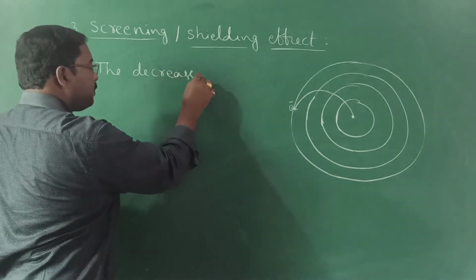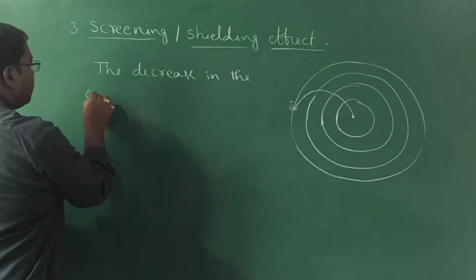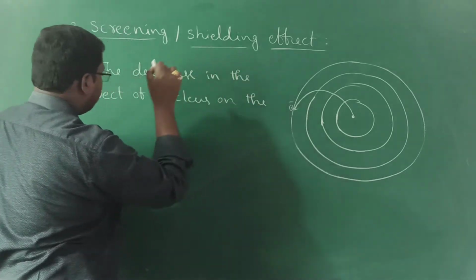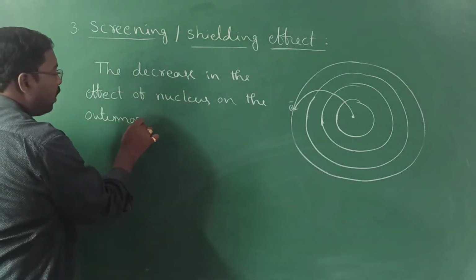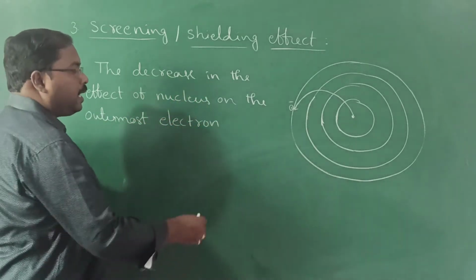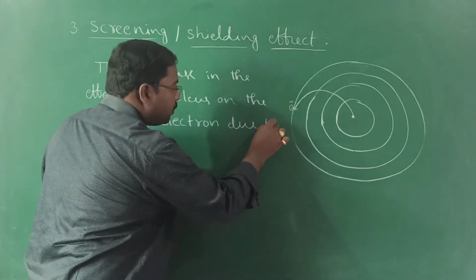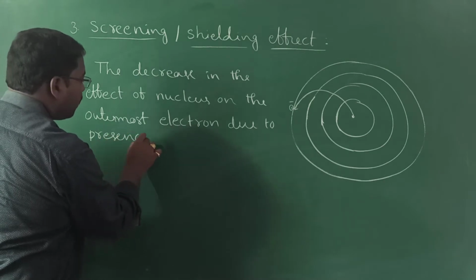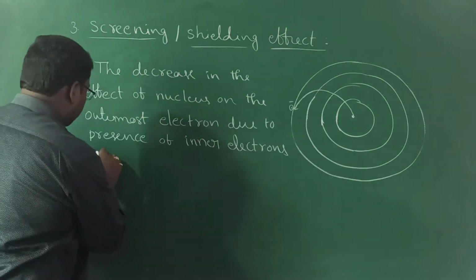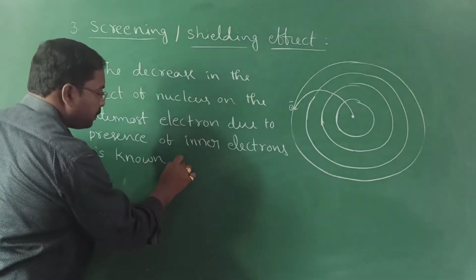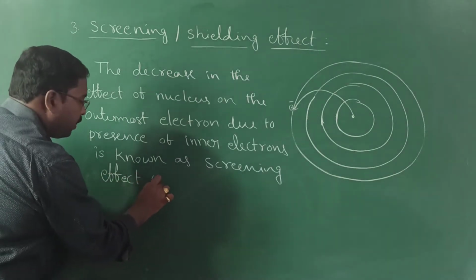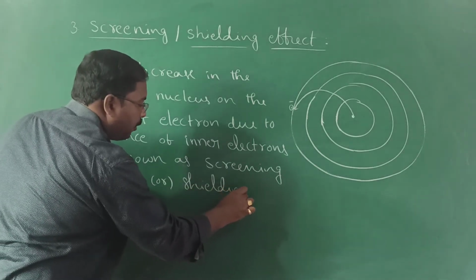The decrease in the effect of nucleus on the outermost electron, due to presence of inner electrons, is known as screening effect or shielding effect.